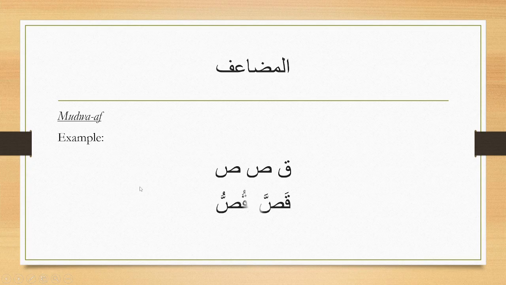So we have this fi'l from these root letters. Qasa yaqussu, to cut. Qasa, he cut. Yaqussu, he cuts. Hence we see that both of them seem to be fused in this word, in the fi'l madi, because the ayn kalima and the lam kalima are the same.